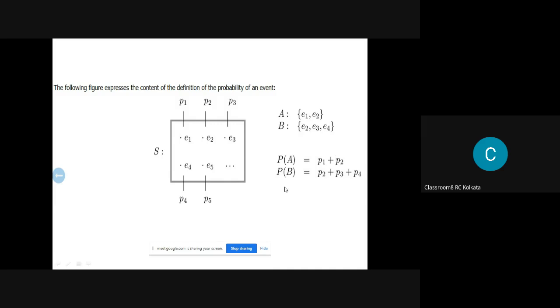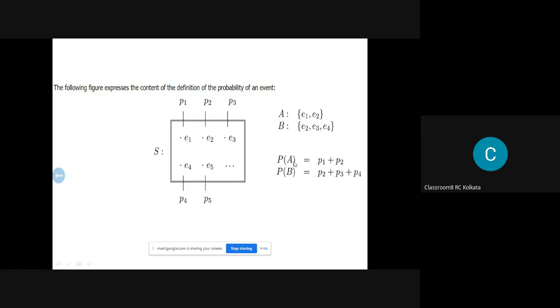So you see, A and B are the two events, and in this you have the sample space E1, E2, E3, E4. And here, what is the probability of this occurring? P1, P2.